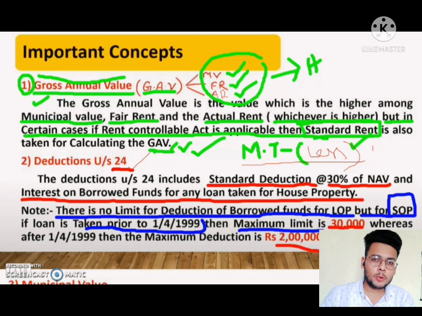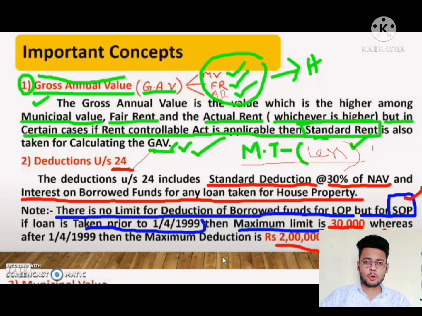On let out house property, if only one house property is given in the problem, then we need not take SOP. Only LOP we have to find and we will get the answer. But if two house properties are given, then we have to find SOP. SOP is already mentioned in the question. We will also discuss how to identify which house property is self-occupied.